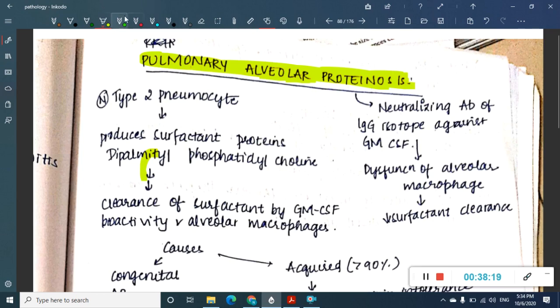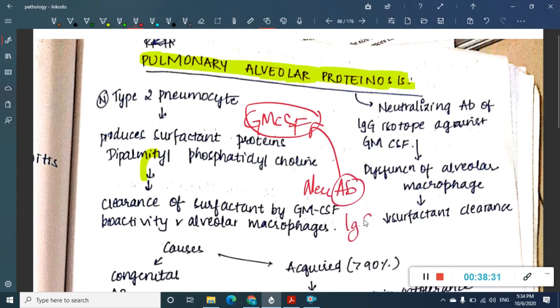What actually happens is there is granulocyte monocyte colony stimulating factor. Against this factor, there is presence of neutralizing antibodies. What are these antibodies? These are IgG type of antibodies. What do these antibodies do?